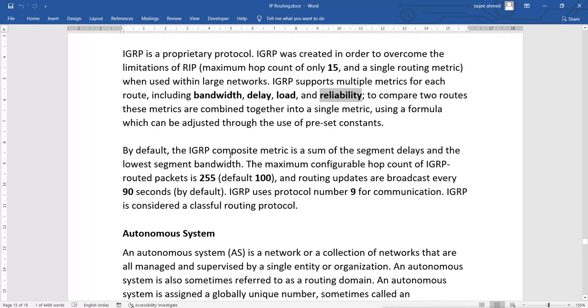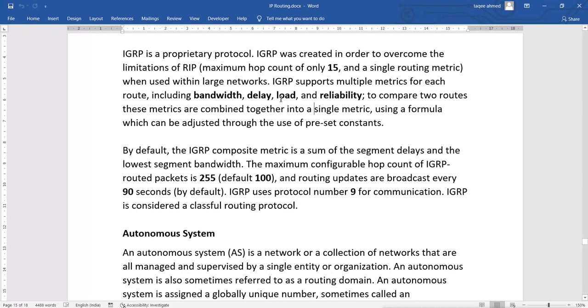Now by default the IGRP composite matrix is a sum of the segment delays and the lowest segment bandwidth. By default it has these four matrix: bandwidth, delay, load and reliability. But by default all these four are not calculated, because if it calculated all these things, it could become slow and put lots of load on the router. So that is why by default everything is not calculated.